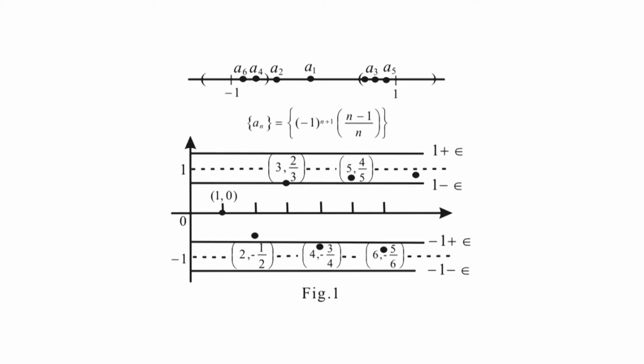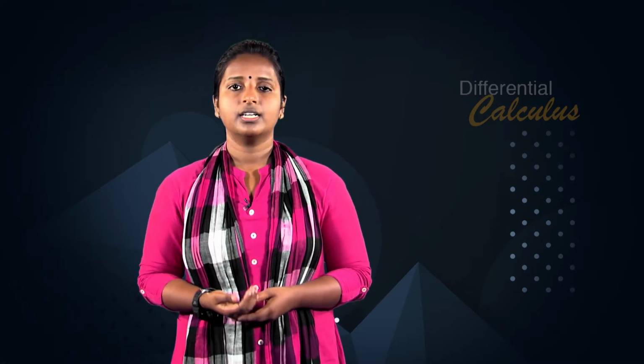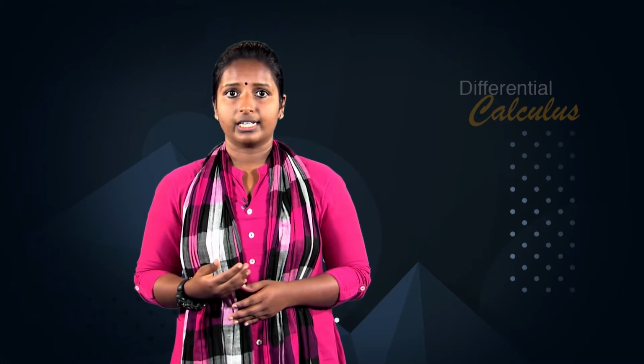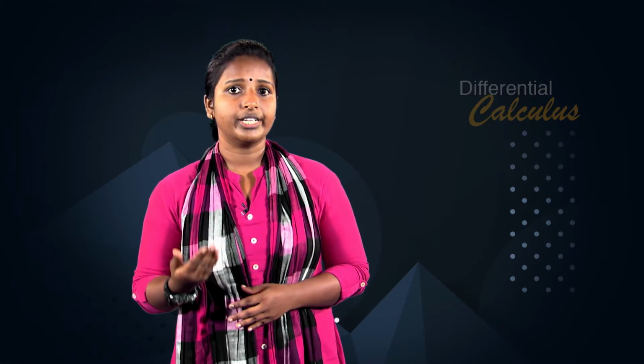As soon as the point ordered pair n, a n lies in the upper band, the next point, ordered pair n plus 1, a n plus 1, will lie in the lower band. Hence, the sequence cannot converge to 1. Likewise, it cannot converge to negative 1. On the other hand, because the terms of the sequence get alternately closer to 1 and negative 1, they never accumulate near any other value. Therefore, the sequence diverges.